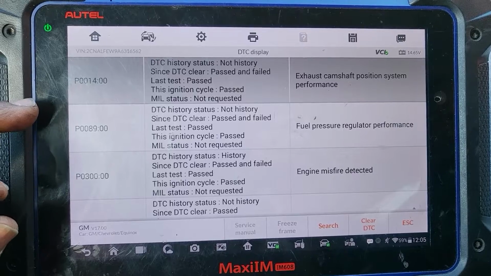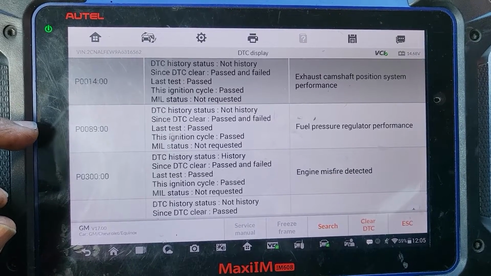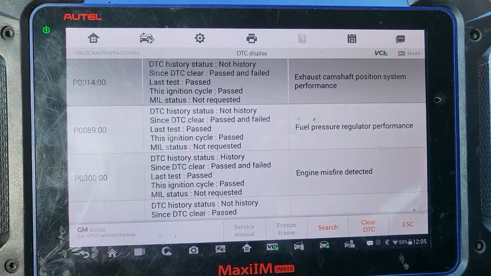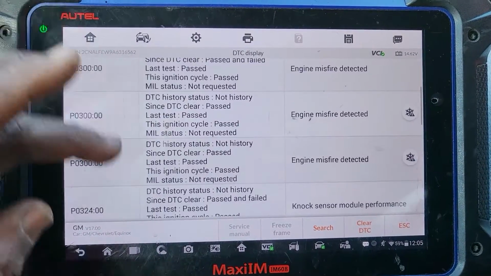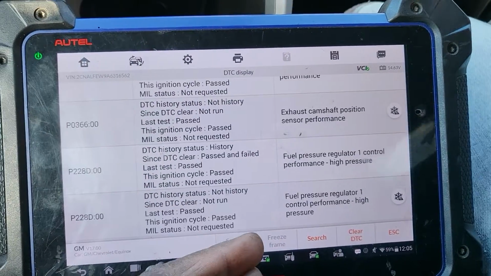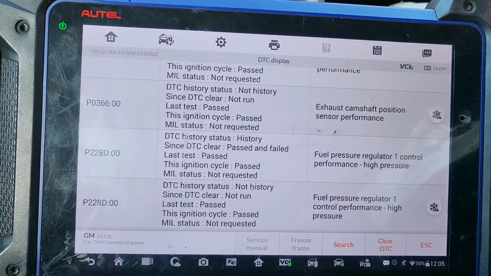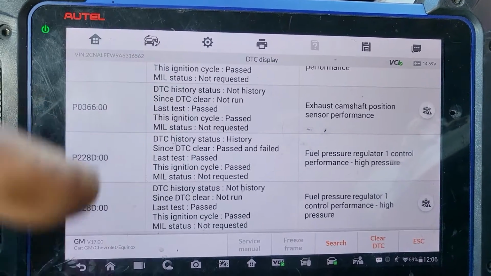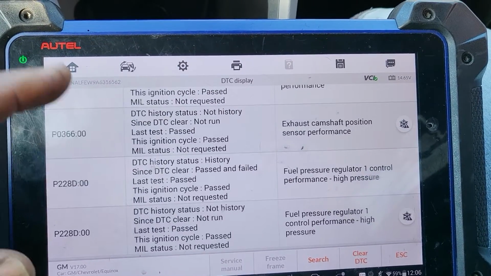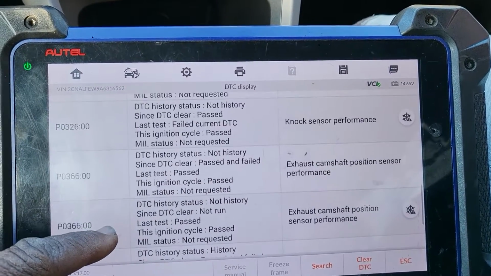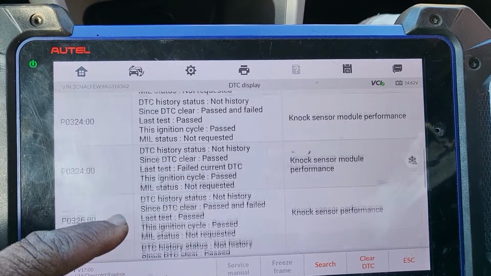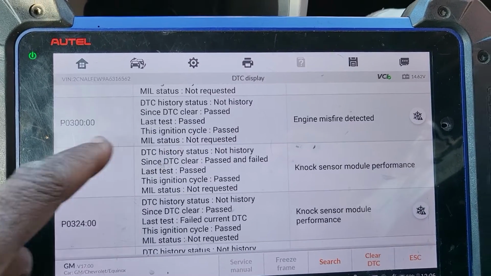Okay, but you have a problem. Exhaust camshaft position system performance, maybe you have a timing issue, fuel pressure regulator performance. You have a lot of codes. Fuel pressure regulator control performance high. Take pictures of this. Anyhow, this video is going to be on my YouTube in 2 minutes. You can watch it. You see exhaust camshaft position sensor performance, fuel pressure performance, NOx sensor performance, engine misfire detected.